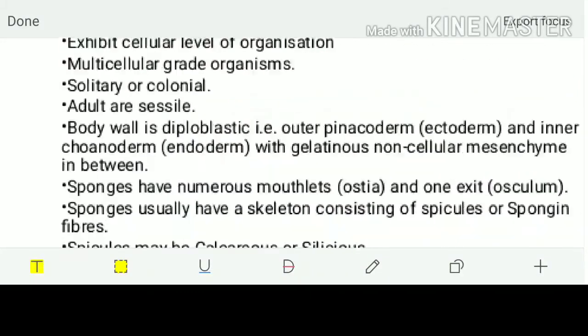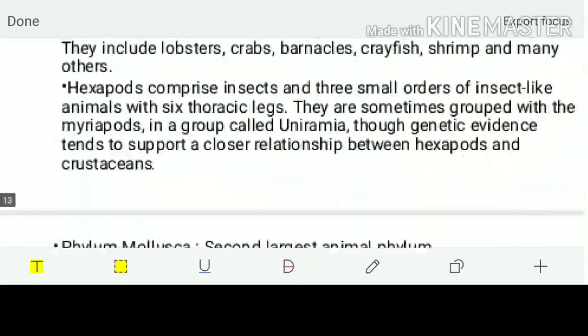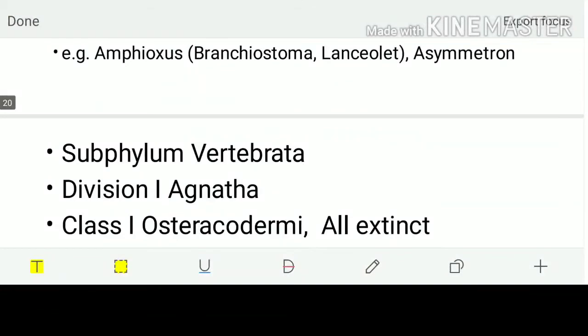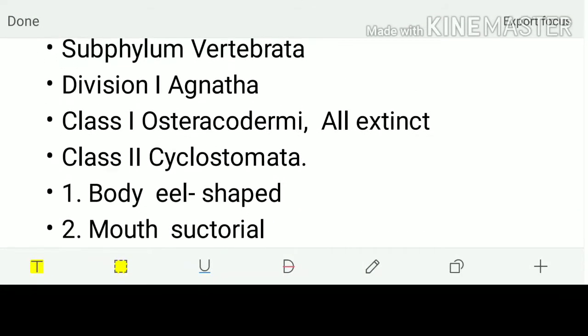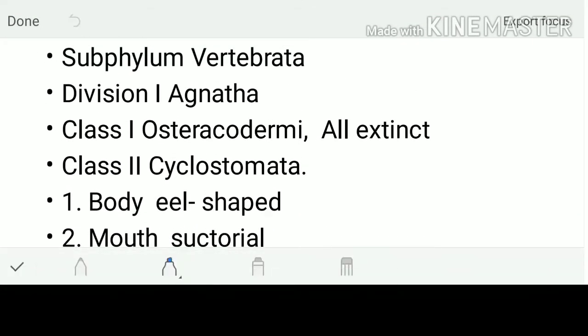So let's get started. Our today's topic is subphylum Vertebrata. The subphylum Vertebrata is divided into two divisions called Agnatha and Gnathostomata. What does Agnatha mean? Basically, these are jawless fishes. The division Agnatha includes jawless organisms, especially the fishes.